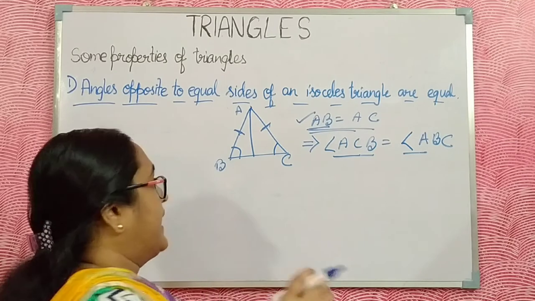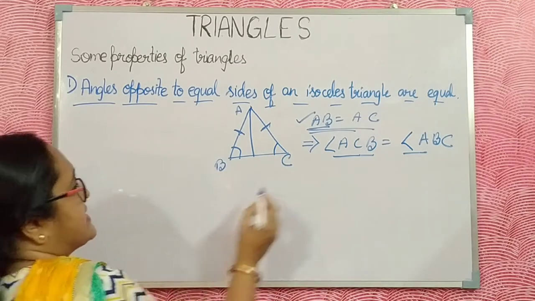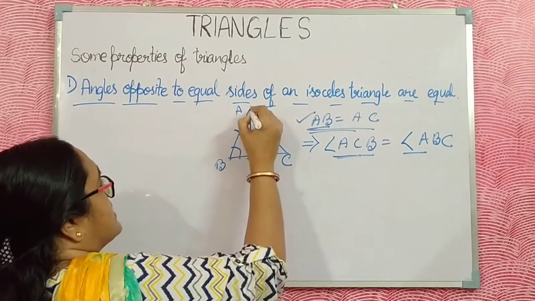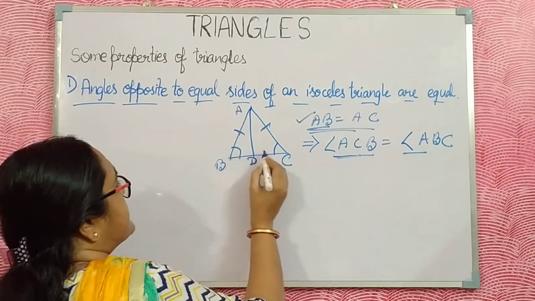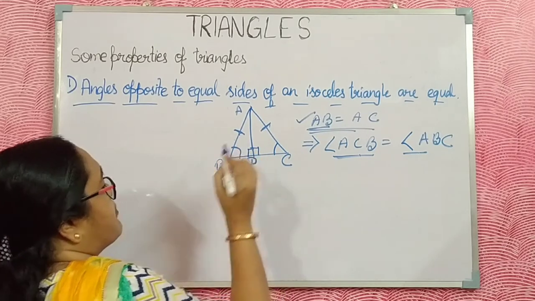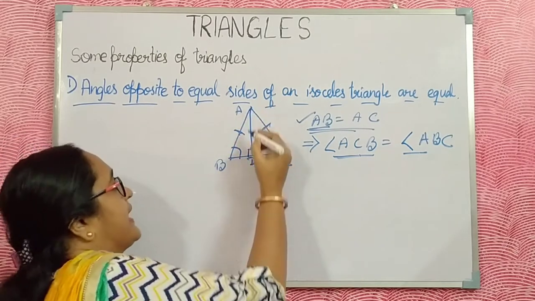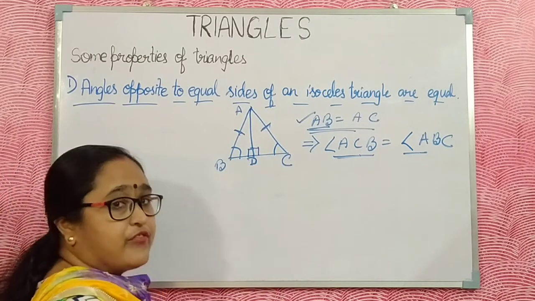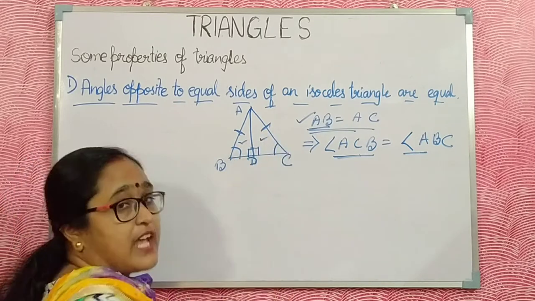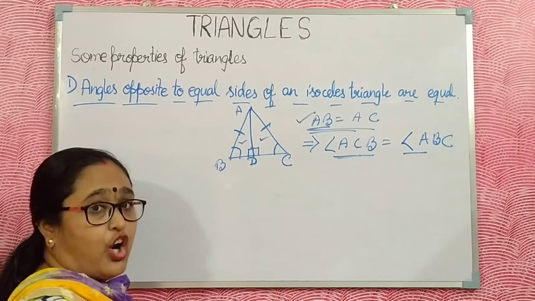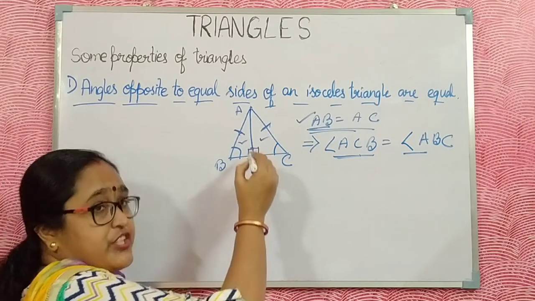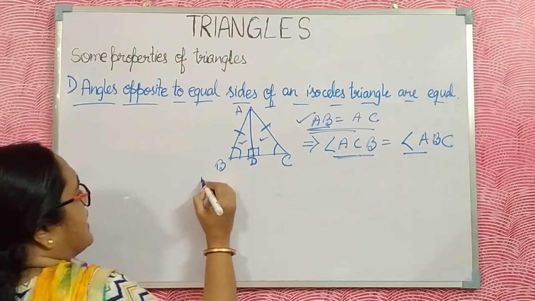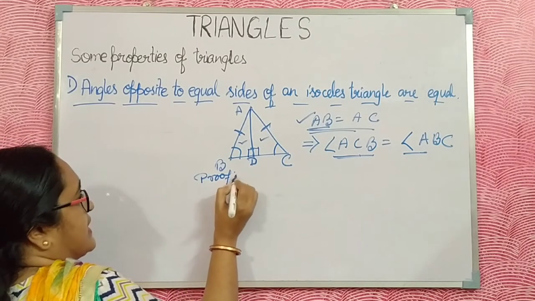To prove this theorem, I draw AD, a perpendicular line on the base BC. For proving the two triangles congruent, we can draw a perpendicular altitude on BC.